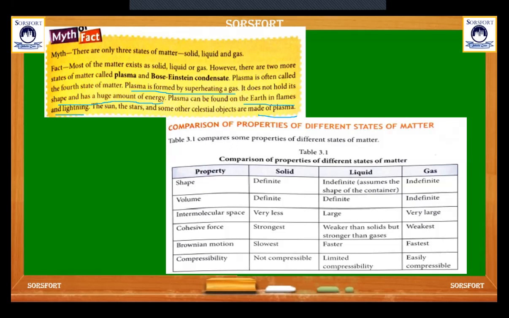So here is the comparison between the solid, liquid and gases about their shape, volume, intermolecular space, cohesive force, Brownian motion and compressibility.